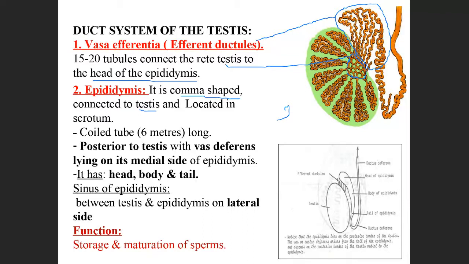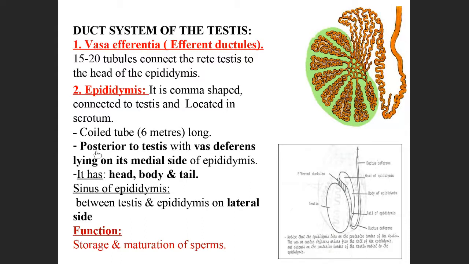It is connected to the testis and located in the scrotum. And it is a coiled tube like this. If you see, these are the coiled structures like this, and then it continues as the vas